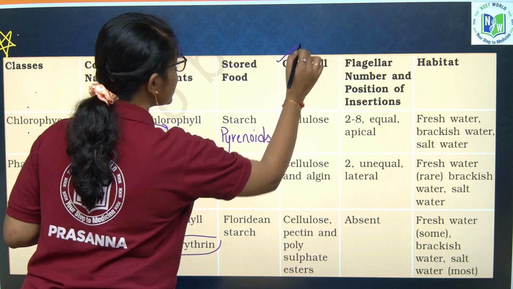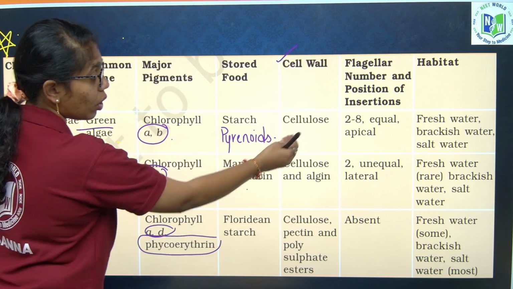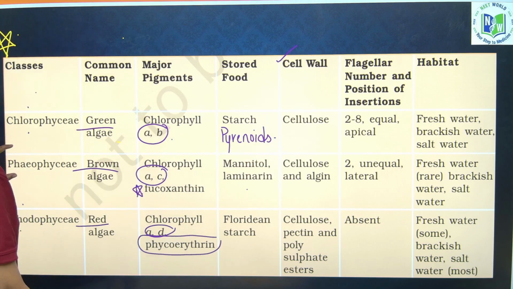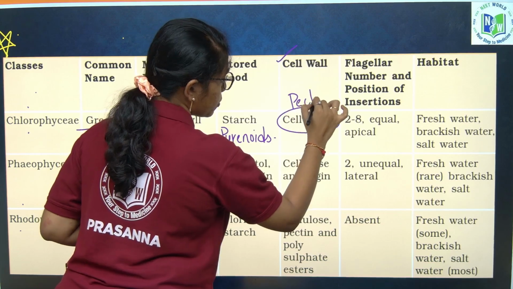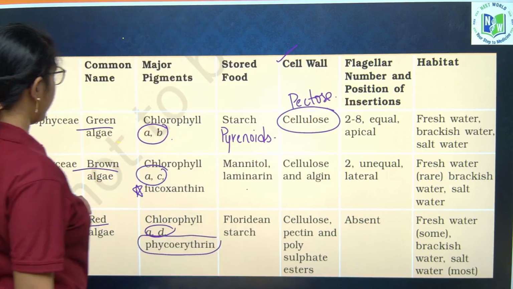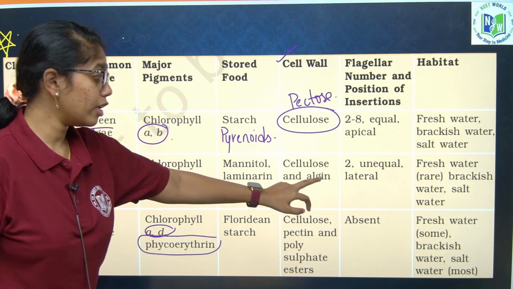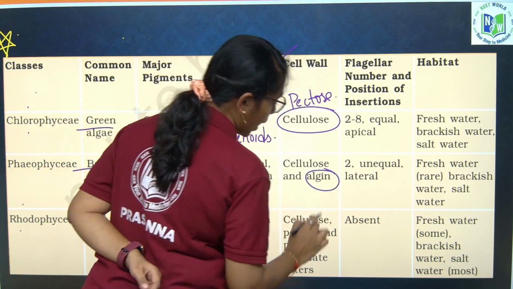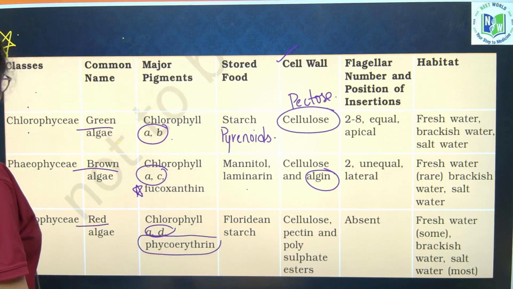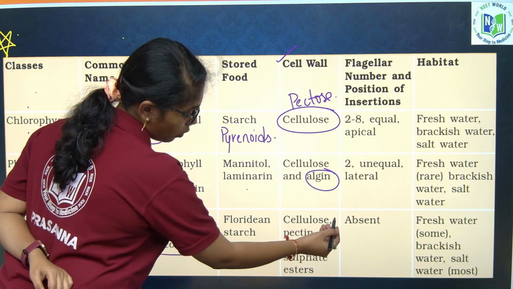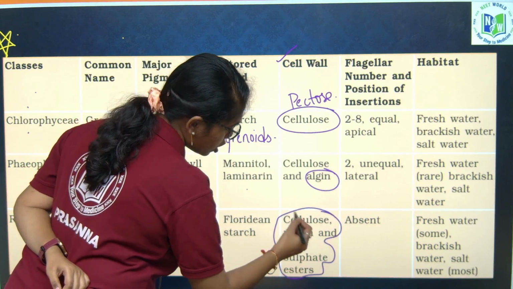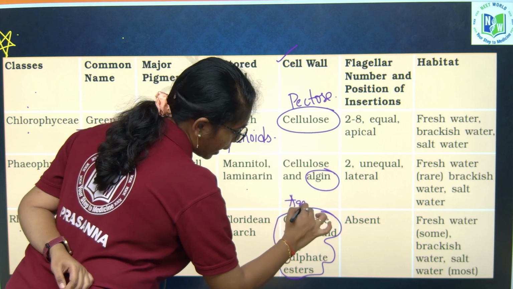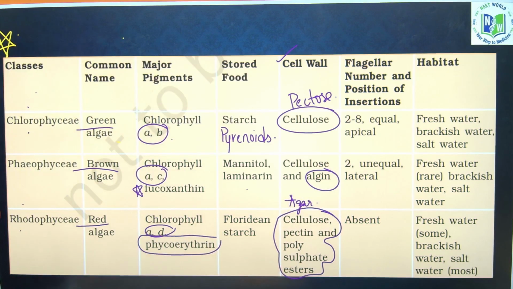If you look into the cell wall, in Chlorophyceae the inner wall is cellulose and the outer wall is pectose. In Phaeophyceae it is cellulose, and over the cellulose you have a hydrocolloid, that is algin. In Rhodophyceae the cell wall composition is cellulose, pectin and polysulfate esters, over which you have agar, carrageenan or funoran type of hydrocolloids.